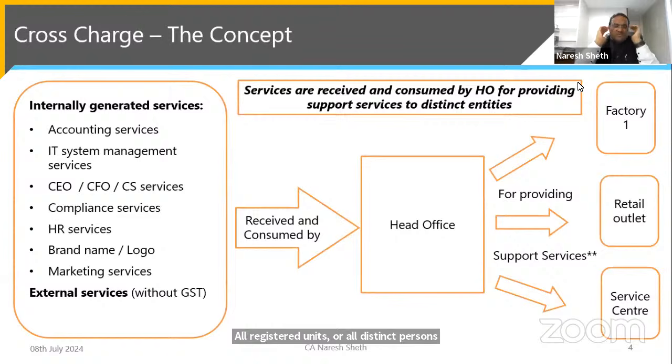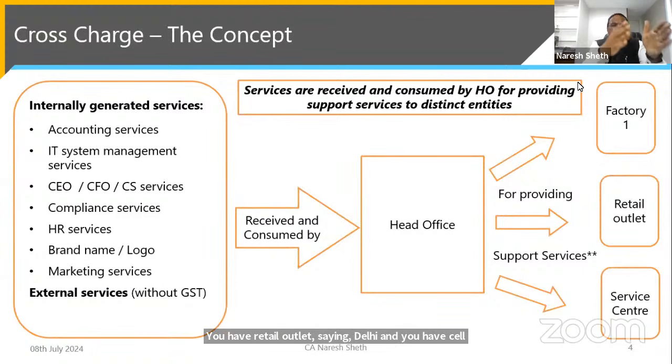So the concept is that all these services are received and consumed by the HO, and it in turn provides the support services to various distinct entities. Suppose your HO is in Maharashtra, you have a factory in Goa, retail outlets in Delhi, and service centers across all the states.